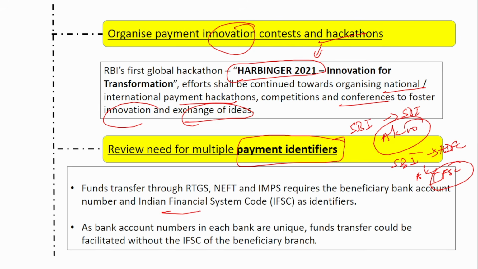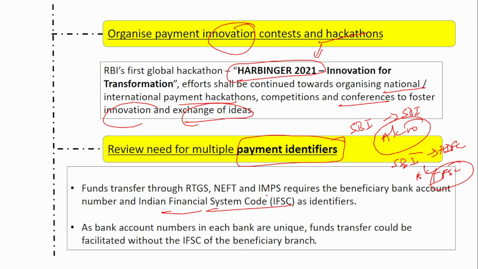That is Indian Financial System Code. So now it is an identifier, right? So that is two identifiers. One, account identifier to identify the account of the person. Second, the IFSC code to identify the branch of the bank. So now why do we need multiple identifiers? They're saying that account numbers of each bank are different, so why do we need this extra identifier?